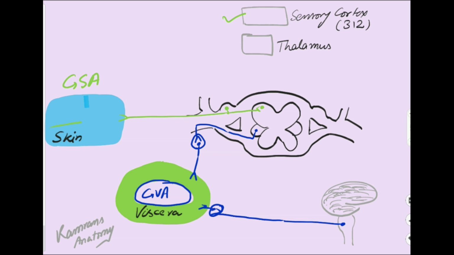Here it synapses with the second order neuron which ascends to the thalamus. Here it will synapse with the third order neuron which will reach the destination. The destination is the sensory cortex, Brodmann's areas 3, 1, 2.